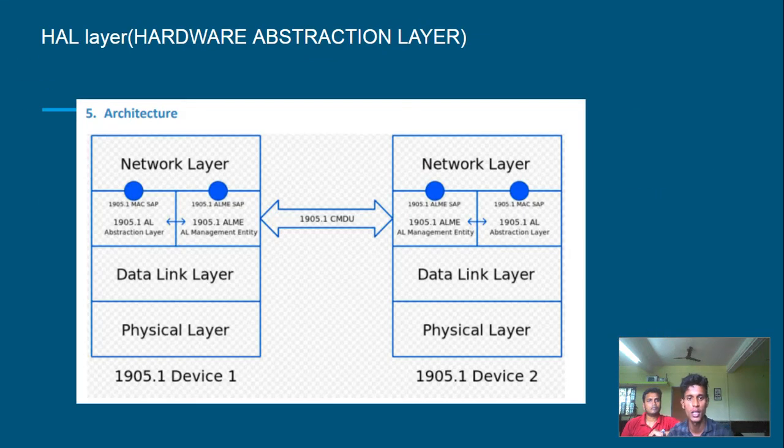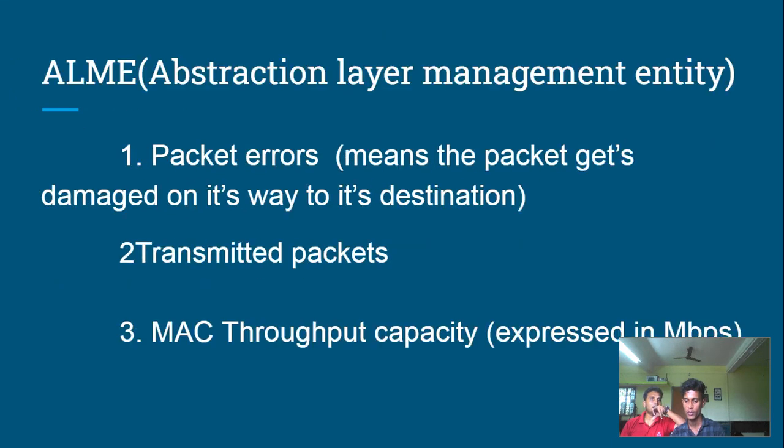Here we see the abstraction layer management entity. It provides how many packets were transmitted and the packet errors, all the details. Basically this abstraction layer management entity communicates with the other mesh devices and sends packets to the other mesh device, and the packet will contain these metrics, like how many packets were transmitted, what the throughput of this link is, and the packet errors. All this information is sent through packets between two mesh devices by this layer, the abstraction layer management.